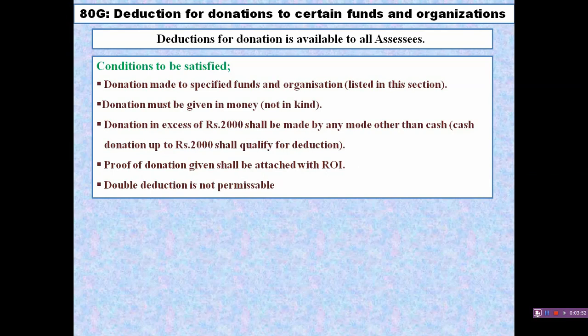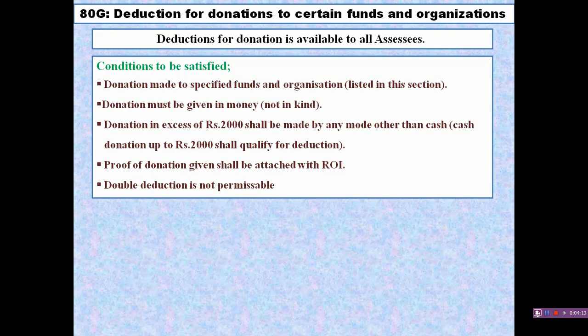If an assessee has given a donation of rupees 50,000 to an education or any other charitable institution which is approved, then he can get a deduction on such amount, that is rupees 50,000.